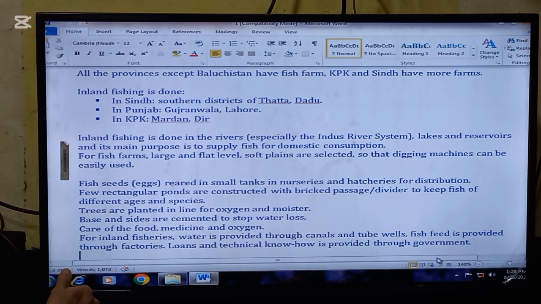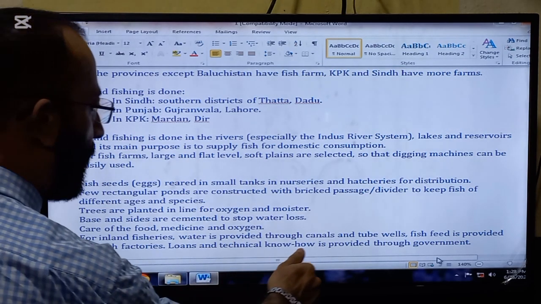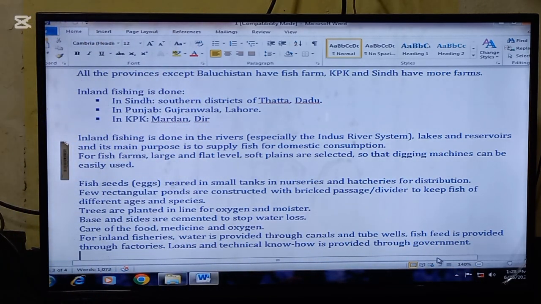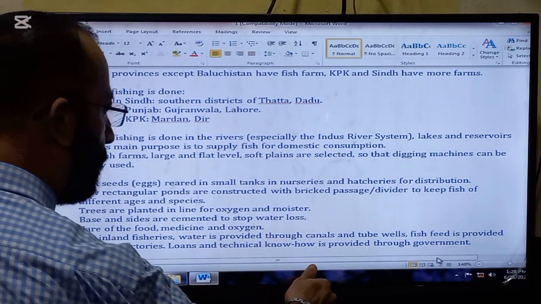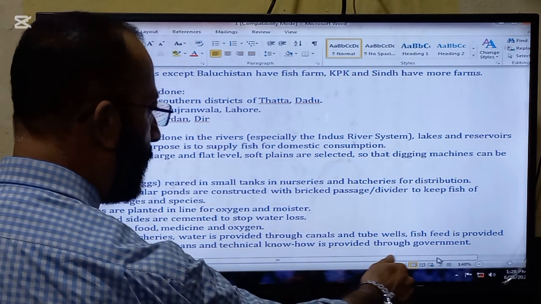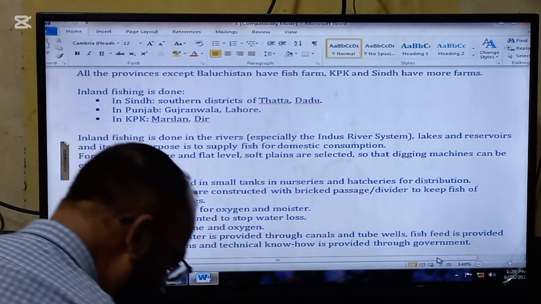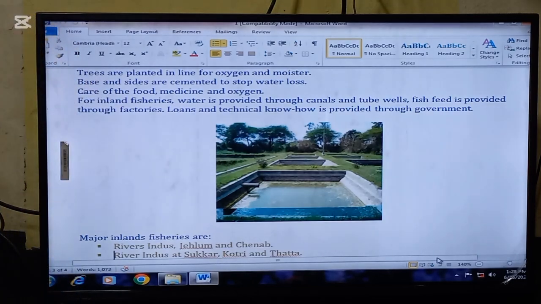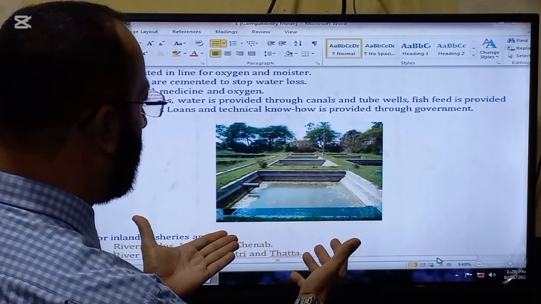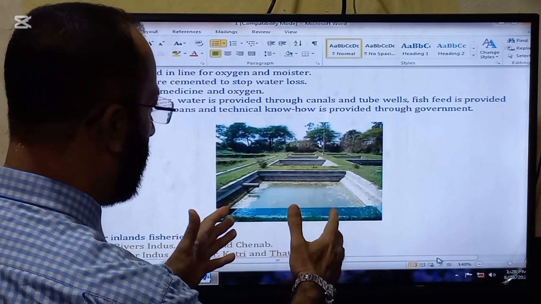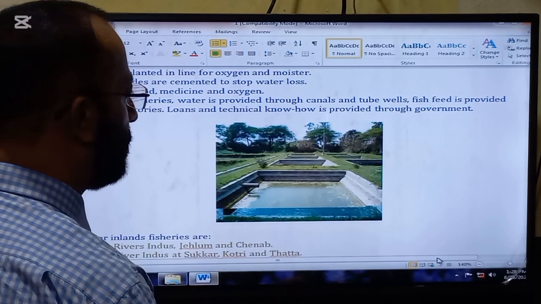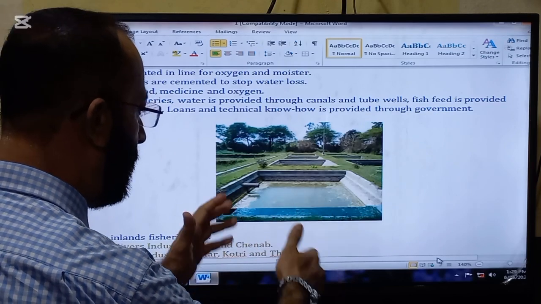Next is care of the food, medicine and oxygen. For inland fisheries, water is provided through canals and tube wells. Fish feed is provided through factories. Loans and technical knowledge are provided by the government. So these are some things relevant to inland fisheries. This is a figure of inland fisheries. You can see different rectangular ponds are constructed in which different species and different ages of fish are brought up.